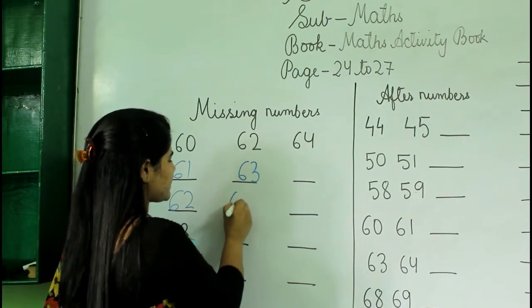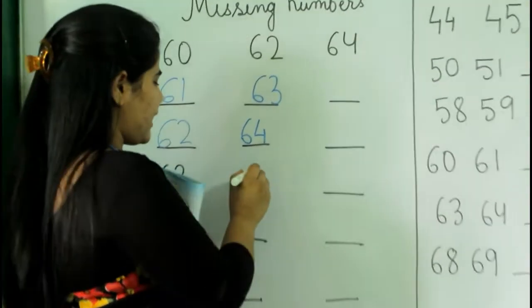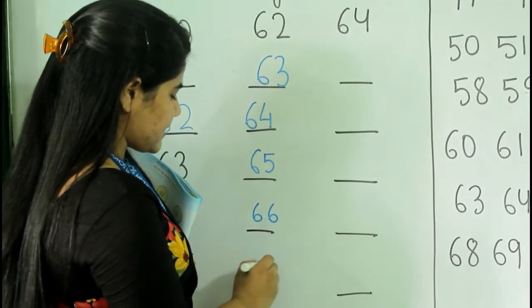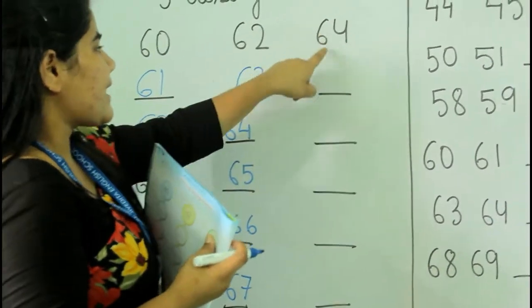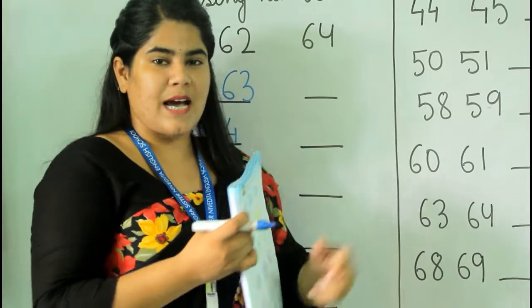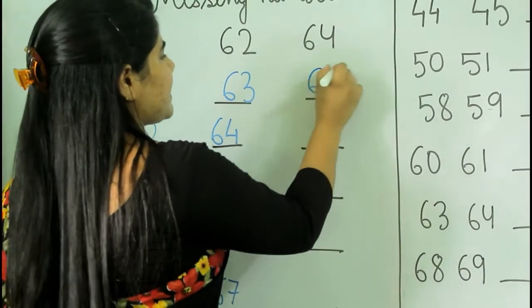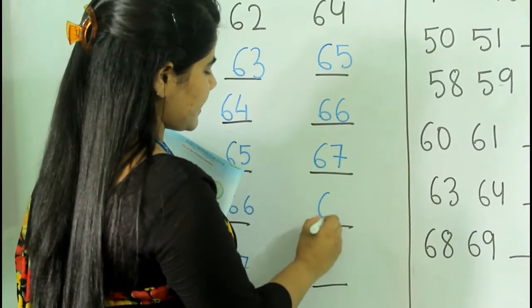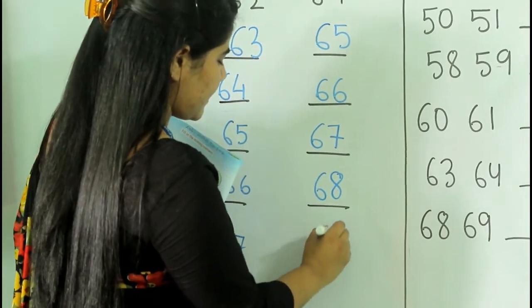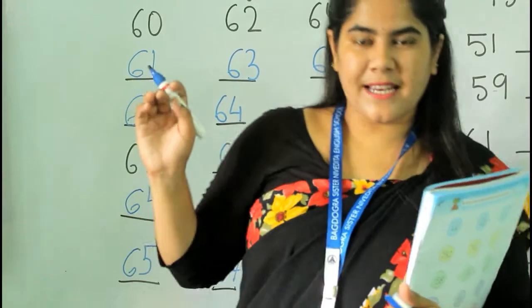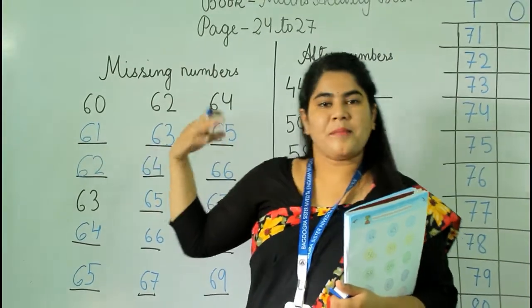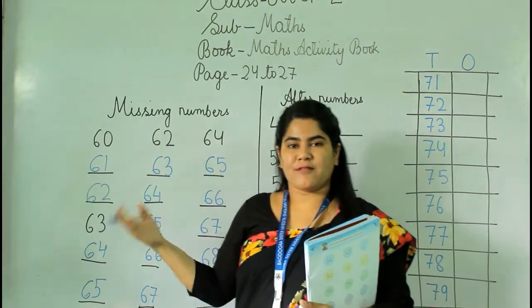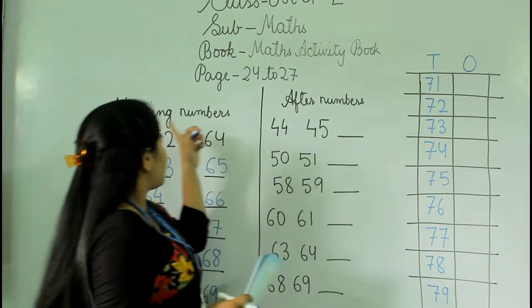63, then 64. You also have to write along with me, okay? Then 65, 66, then 67. Okay? So the next number is 64. What comes after 64? It's 65, 66, 67, 68, 69. Okay, so these were the missing numbers. That means some of the numbers will be given, but the rest you will get some missing line. There you have to fill it. Okay, so this is the page number 24.